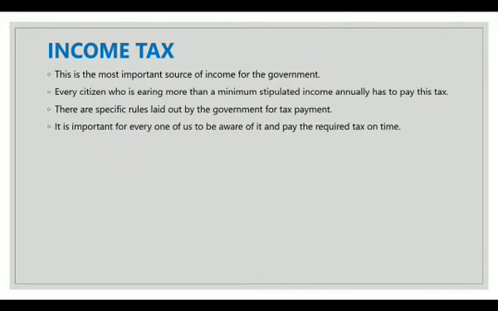Income tax. What is the income tax? This is the most important source of income for the government. Every citizen who is earning more than a minimum stipulated income annually has to pay this tax. There are specific rules laid out by the government for tax payment. It is important for every one of us to be aware of it and pay the required tax on time.